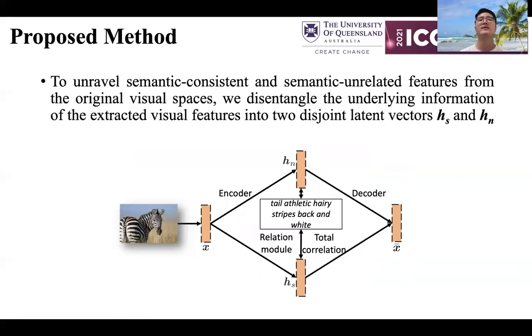To unravel semantic consistent and semantic unrelated visual features from the original visual space, we propose a novel feature disentangling framework to disentangle the underlying information of visual features into two latent representations that are semantic consistent and semantic unrelated respectively. It can substantially increase the performance in zero-shot learning compared to directly using entangled visual features. By introducing a total correlation penalty in our framework to facilitate the feature disentanglement, we arrive at a more accurate characterization of the semantically annotated attributes.